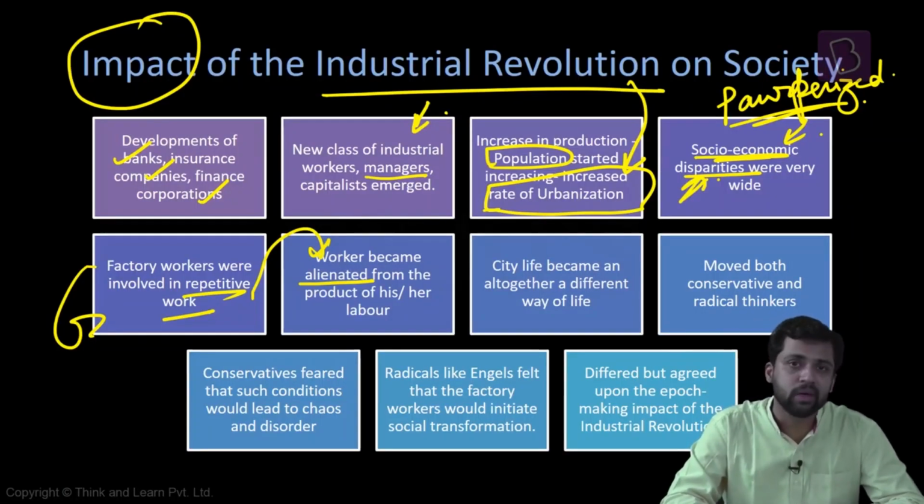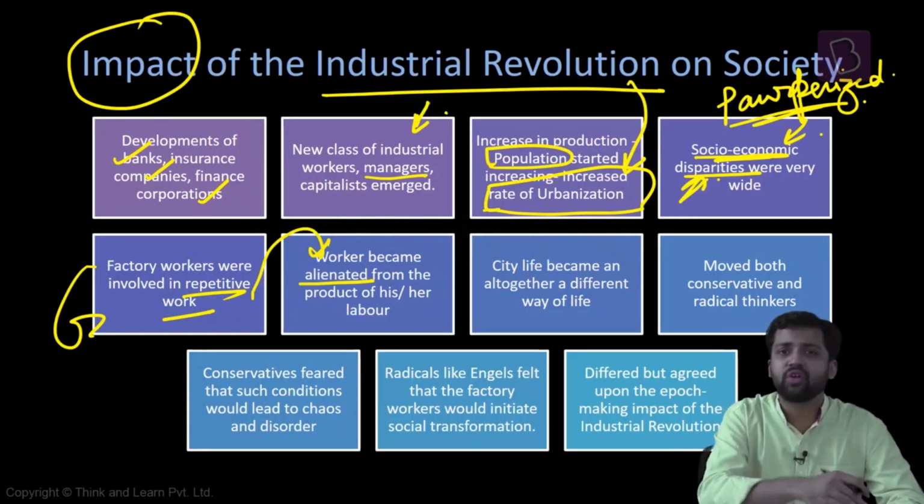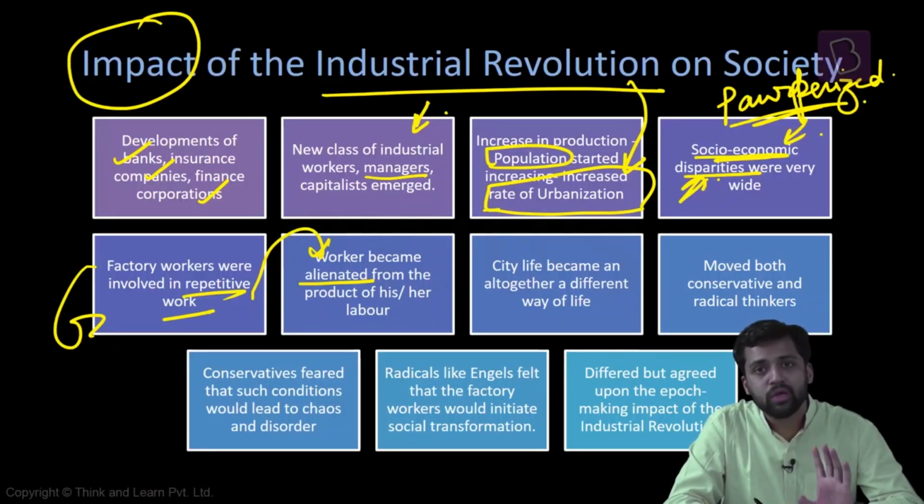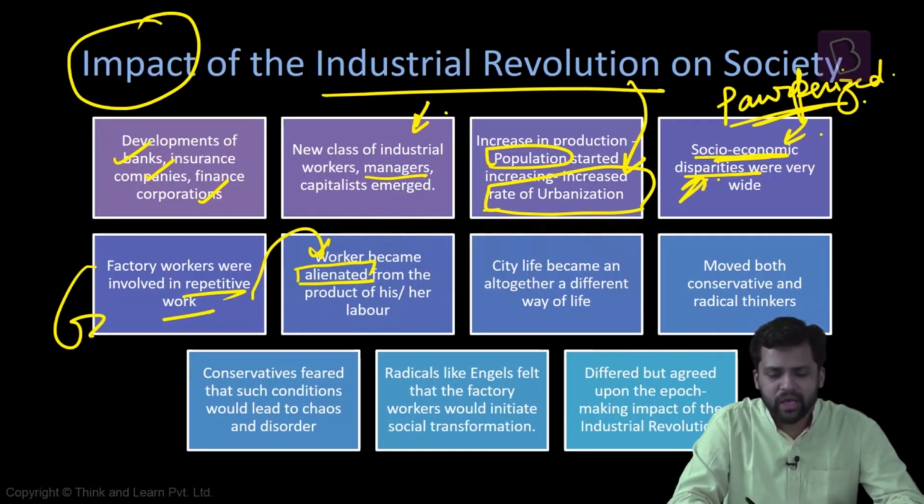In a factory, a man is working, but he's not working for himself. He's working for someone else. He has a very limited say on what kind of process has to be followed. He cannot decide; someone else is deciding. The capitalist, the owner of the factory, is deciding. And once he has created that product, it is not his. It belongs to the owner. So in this process, he gets alienated. He gets separated from the product of his own labor.